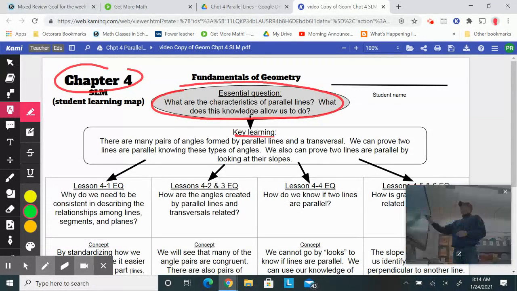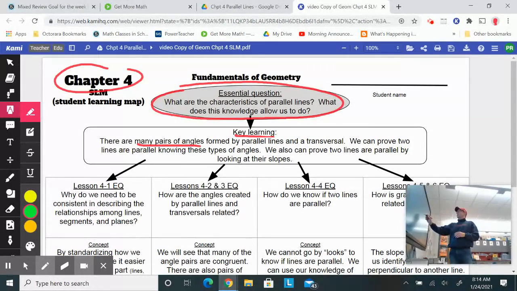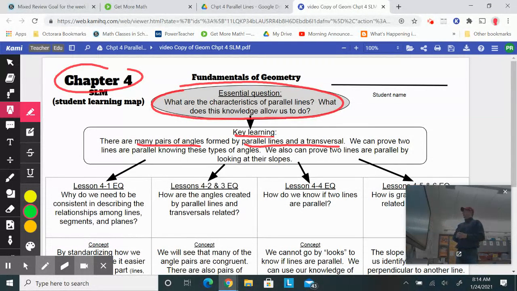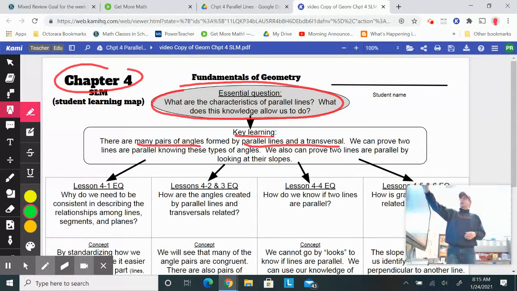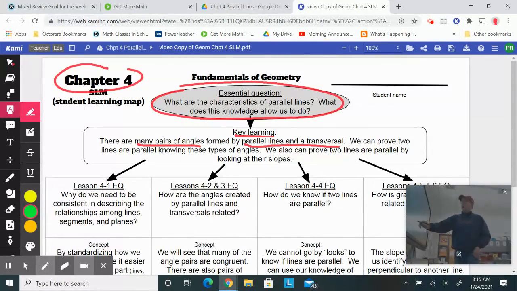And in the key learning, it talks about there are many pairs of angles formed by parallel lines and a transversal. Now, we can prove two lines are parallel knowing these types of angles. We also can prove two lines are parallel by looking at their slopes. So we have 4 lessons that we're going to be looking at that cover this material about parallel lines and transversals.